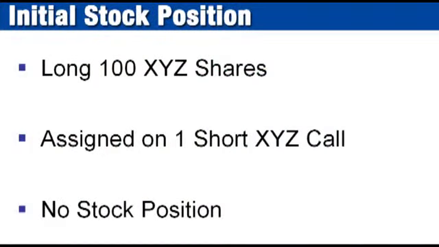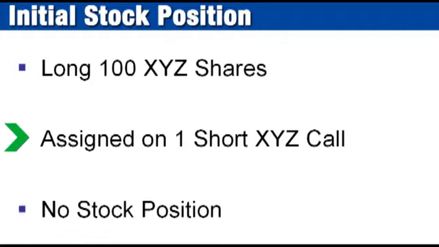Let's suppose that an investor with a short call position receives a notice of assignment from his broker. Since the short call option is an obligation to sell the underlying stock, the result of being assigned on a short call is that the stock is sold, and the sale price is the strike price of the call. So if a hypothetical investor named Hugo is assigned on one XYZ 40 strike call, then Hugo sells 100 shares of XYZ stock at $40 per share.